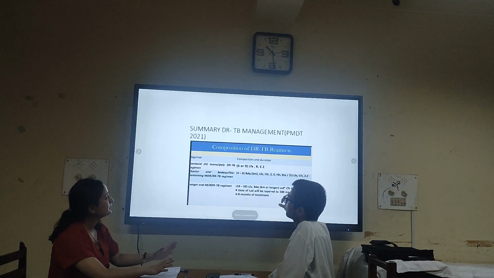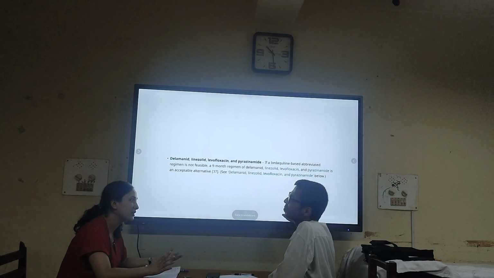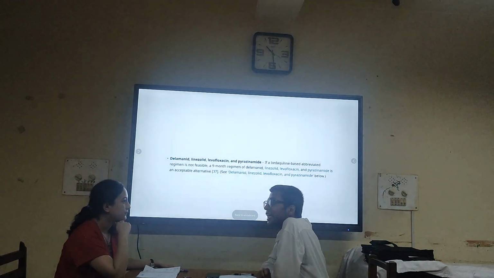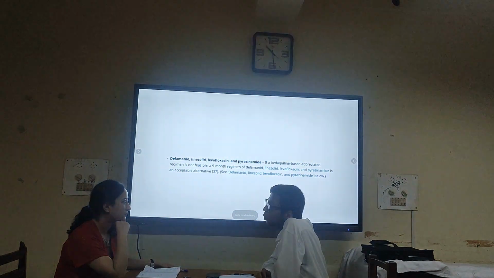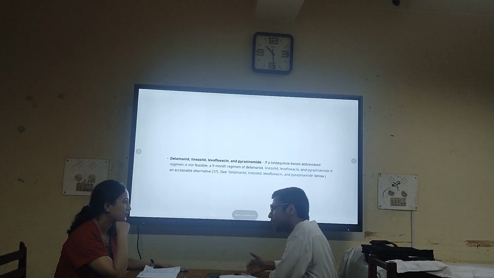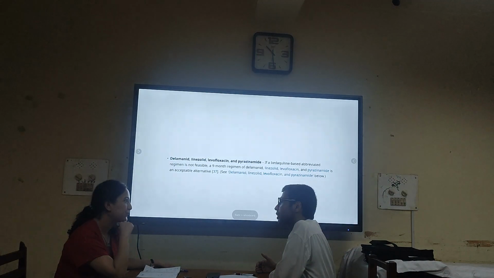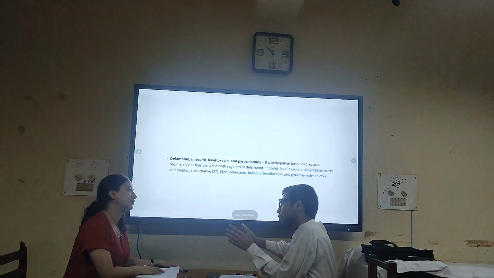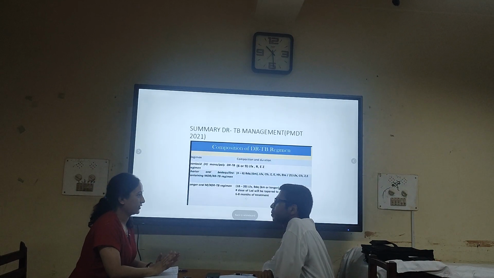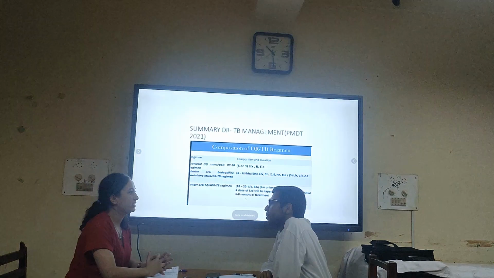So there have been multiple studies regarding multiple combination therapy. Multiple RCTs have been done, and multiple RCTs are still going on to bring about less toxic drugs and reduce the time duration, making it patient friendly and shortening the treatment duration. And they have basically excluded all the injectable drugs from the upcoming newer regimen therapy, right? Yes, yes.